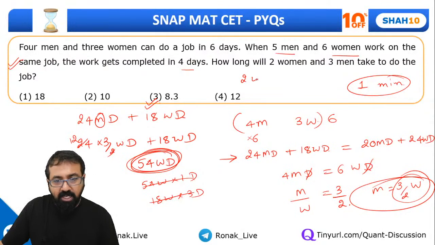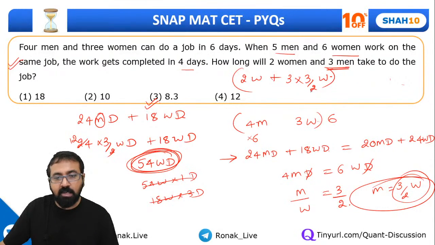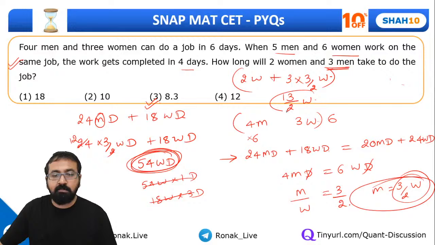There are 2 women plus 3 men. So can I say 1 man is equal to 3 by 2 women? So 3 men is equal to 3 into 3 by 2 women, correct? So how many women are there at present? This is nothing but 4 plus 9, 13 by 2 women. We have 13 by 2 women.